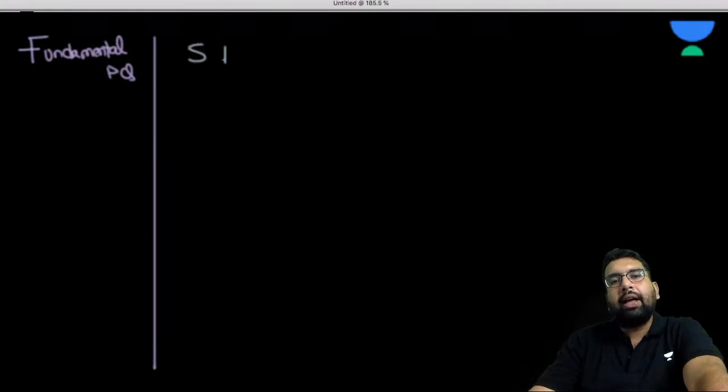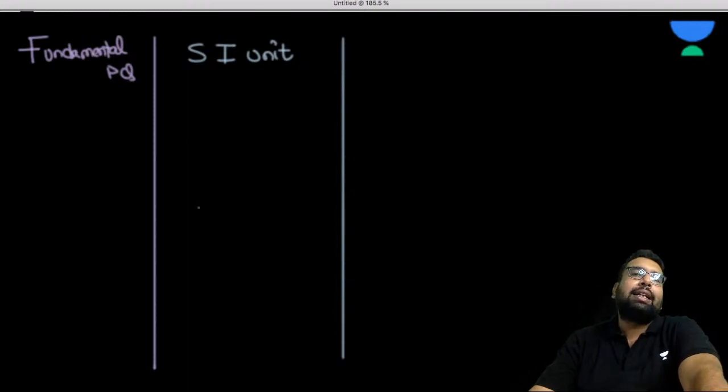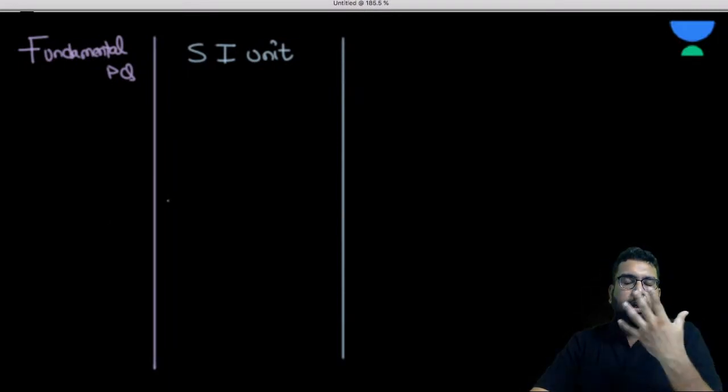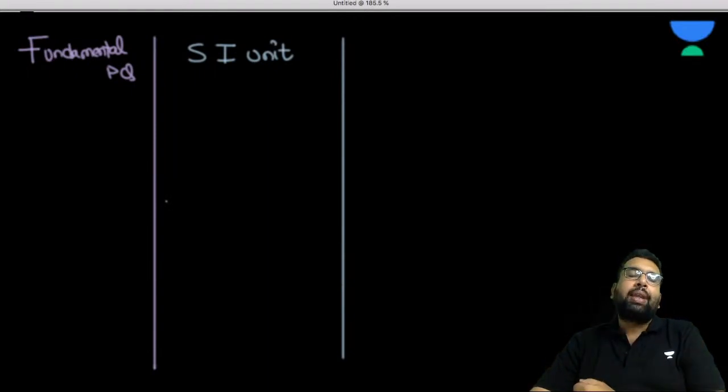In India we generally follow the SI unit. What is the full form of SI? In French, it is basically the International System of Units. It was first given by French people, and it was accepted in 1960 in the 11th General Conference of Weights and Measures. From then onwards, SI units are popular in India and in many nations abroad. Some nations are exceptions. In America, they generally follow the pound-feet system.